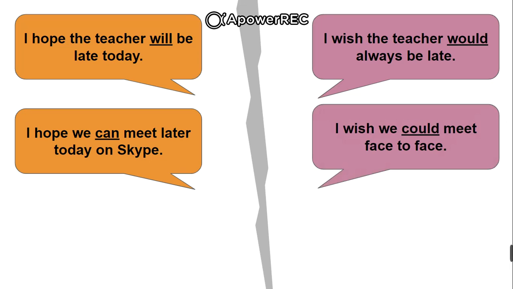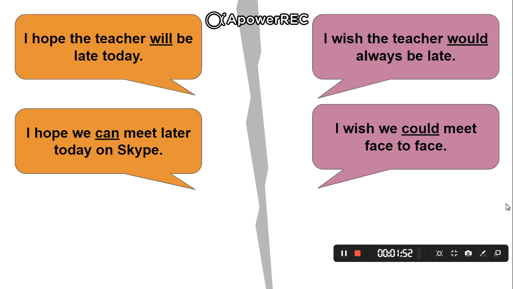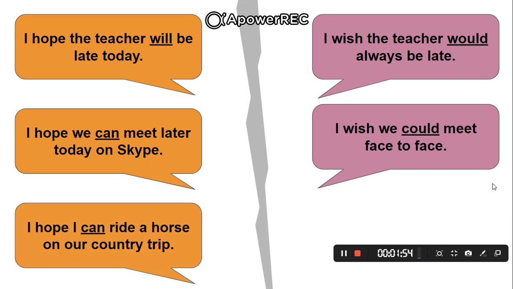So we're living in pandemic times, right? I hope we can meet later today on Skype. That's the only possible way people can meet. But I wish we could meet face to face. So this is more of a wish because this is not really possible in the current situation. Okay, can you read this one?